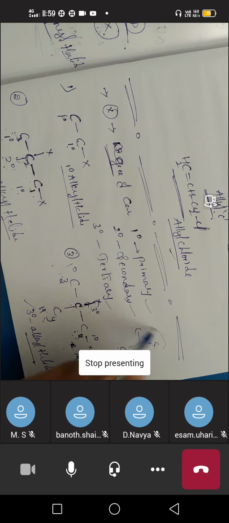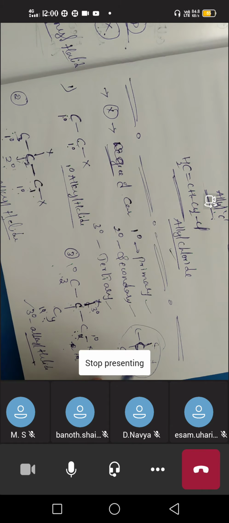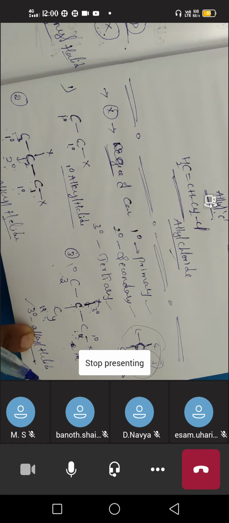And we know that there is no possibility of halogen on the quaternary carbon. Why? Because here the carbon valency is 4. That means carbon can form only 4 bonds. So all the bonds of the carbon are completed, satisfied with the other 4 carbons, so there is no chance of the halogen presence on the quaternary carbon. So that's why we cannot see quaternary alkyl halides. We can see only primary alkyl halide, secondary alkyl halide, and tertiary alkyl halide.